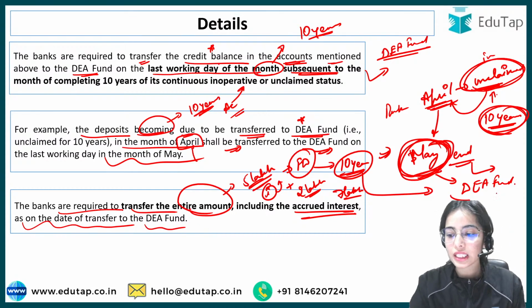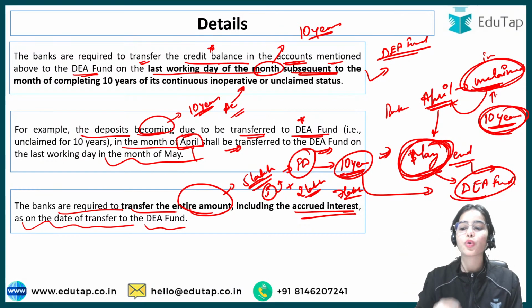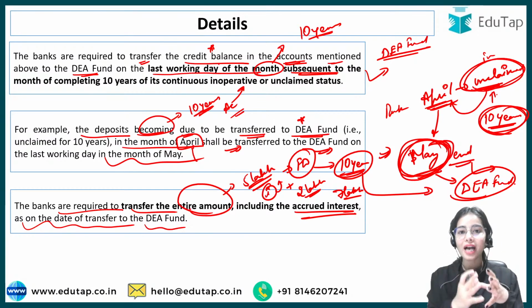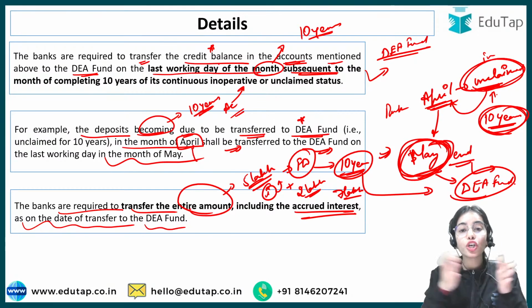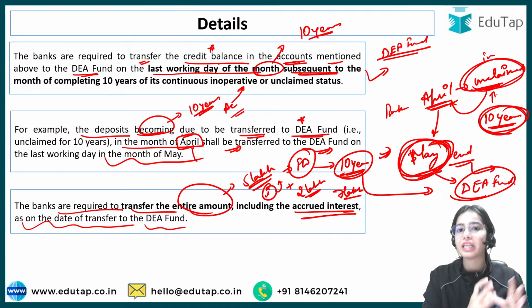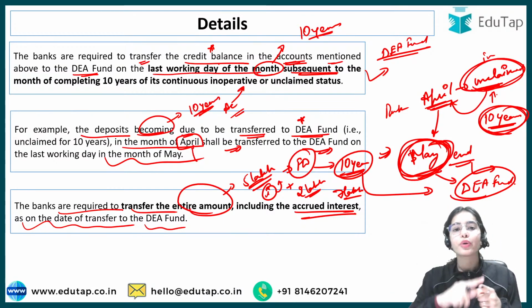So till the transfer to the DA fund, whatever interest has been accrued also has to be transferred to the DA fund. That is the idea, because if the bank is keeping the money for such a long period, the bank is also earning some interest by providing that money as loan. So some interest has to be provided to the depositor also, to the customer also.